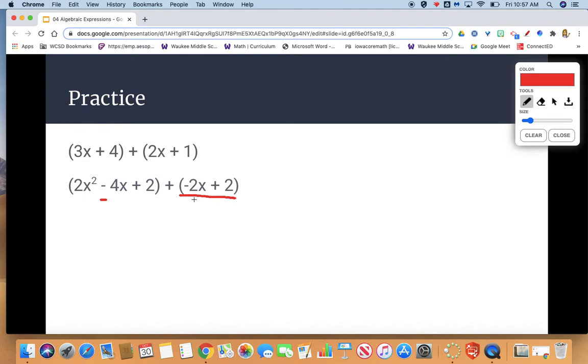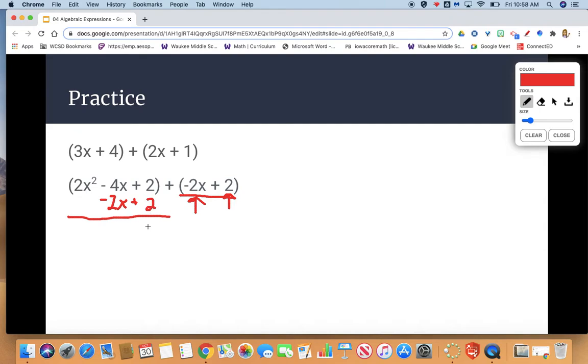In my second polynomial, I see I have negative 2x. That x is just a single variable, so I'm going to stack that under my x over here, which was a negative 4x. Then I see I have a positive 2. It's a constant. So I'm going to stack my positive 2 under my constant in my first polynomial, which was also a positive 2.